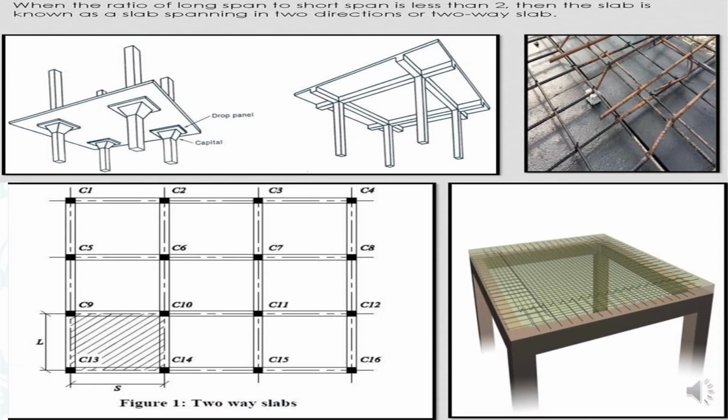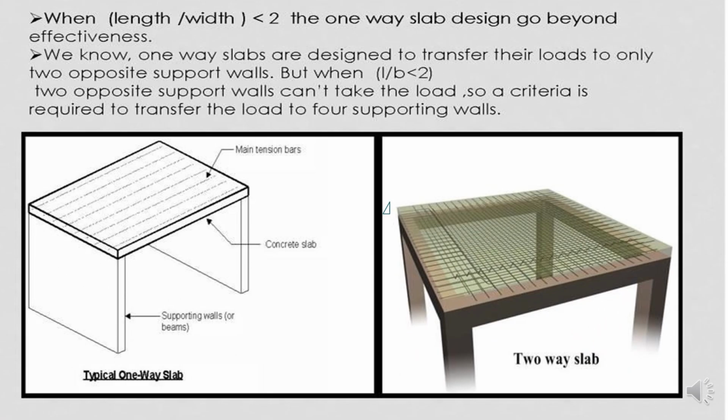Here you can see a two-way slab, because the length is smaller than the width. When length divided by width is less than 2, the one-way slab design goes beyond effectiveness. We know one-way slabs are designed to transfer the loads to only two opposite supporting walls. But when L divided by B is less than 2, two opposite supporting walls can't take the load. So a criterion is required to transfer the load to four supporting walls.